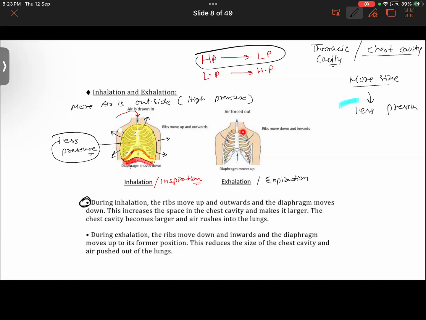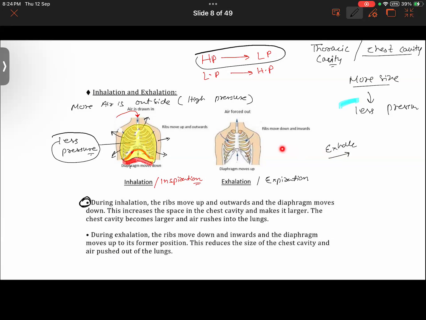What do you observe? Do you see the rib cage moving downward and inward, or does it move outward? When you are exhaling the air, do the ribs move downward or upward? No, no, I am asking you to exhale the air from your nostril. Exhale. Okay, do one thing. Inhale some air. At that time, what do we observe? It goes up. Now exhale some air. The air goes out from the nostril. It goes down now.